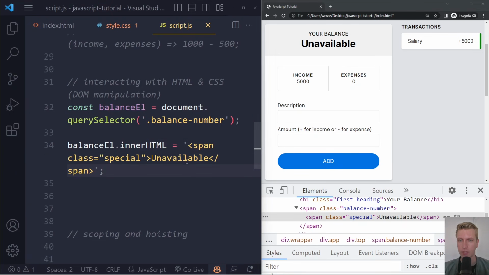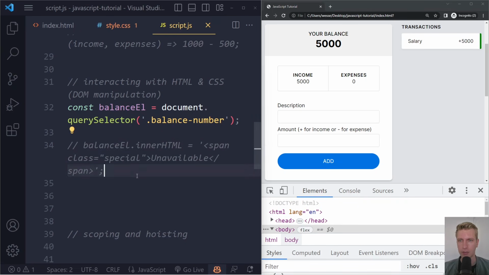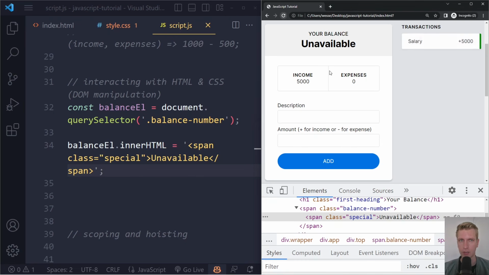Now we are replacing the number 5000 with whatever we wrote here. Right, so if I undo this, I'm going to comment this out. Initially we have 5000, and now we're replacing that. Right, we're setting the inner HTML again. But sometimes we don't want to replace it. We just want to add something below it or in front of or on top of it. For example, here in this list of transactions, we're going to insert some HTML to create an entry in this list.